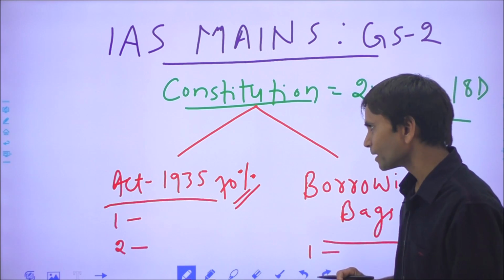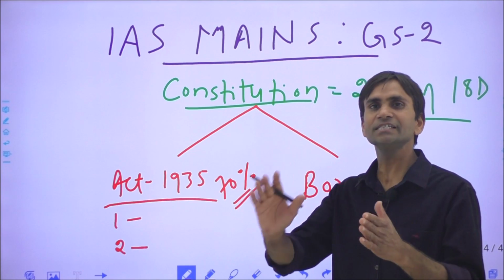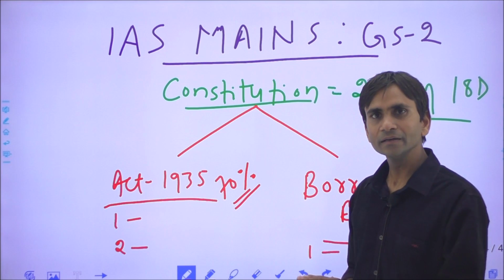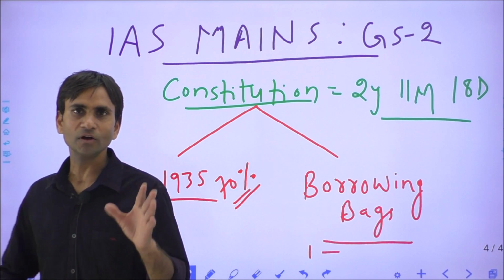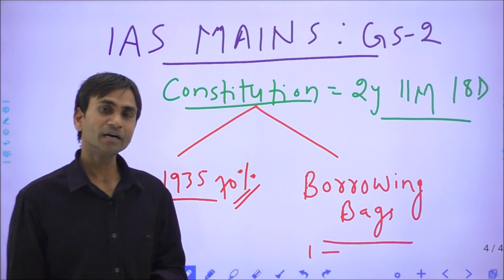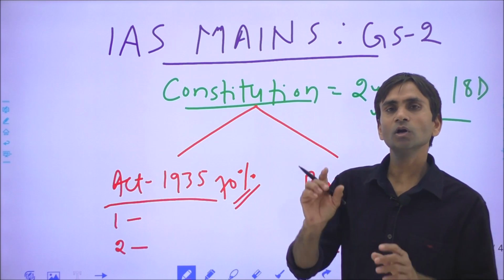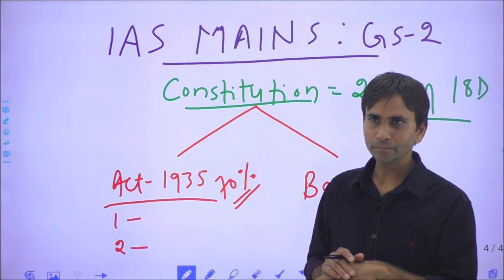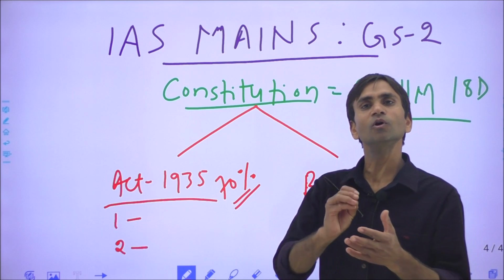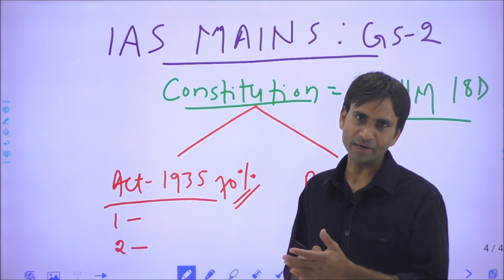For example, the office of Governor General was replaced by the President of India, and we adopted the parliamentary system from Britain, the United Kingdom. But in Britain, the British monarch or queen was an integral part of the parliament, but our constitution makers did not want to make the crown or queen a part of parliament.